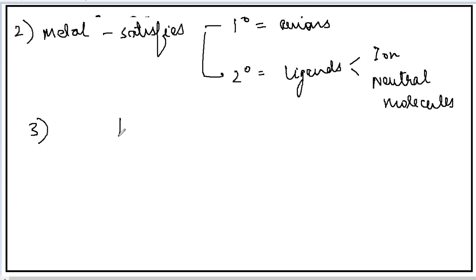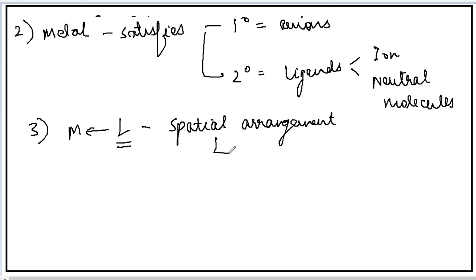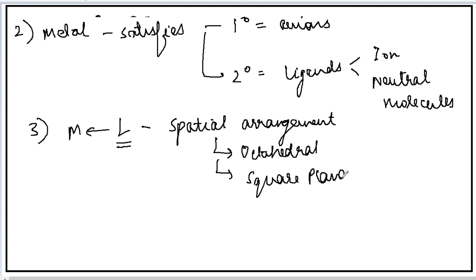Now when the ligands surround the metal atom, the ligands are arranged in a particular manner in space, that is there is a particular spatial arrangement of the ligands around the metal atom, and this arrangement can be of various types. This arrangement may be octahedral, this arrangement may be square planar, this arrangement may also be tetrahedral.